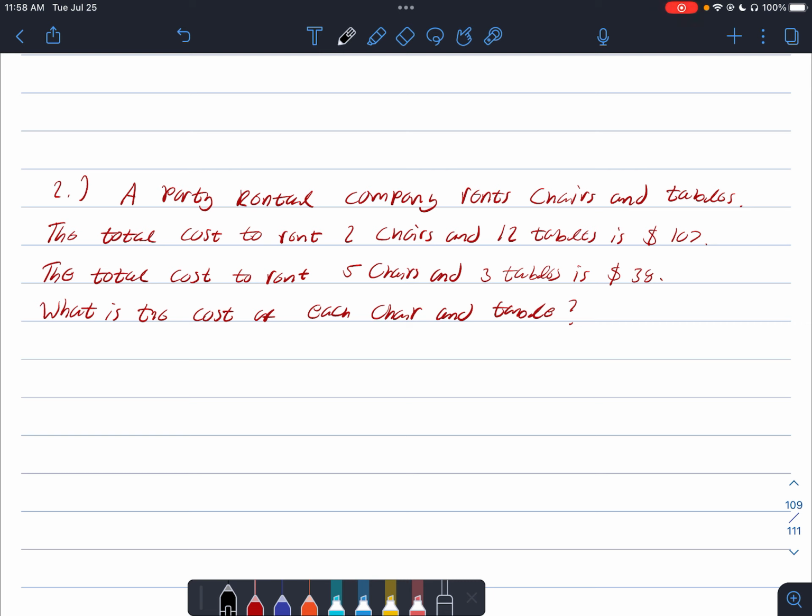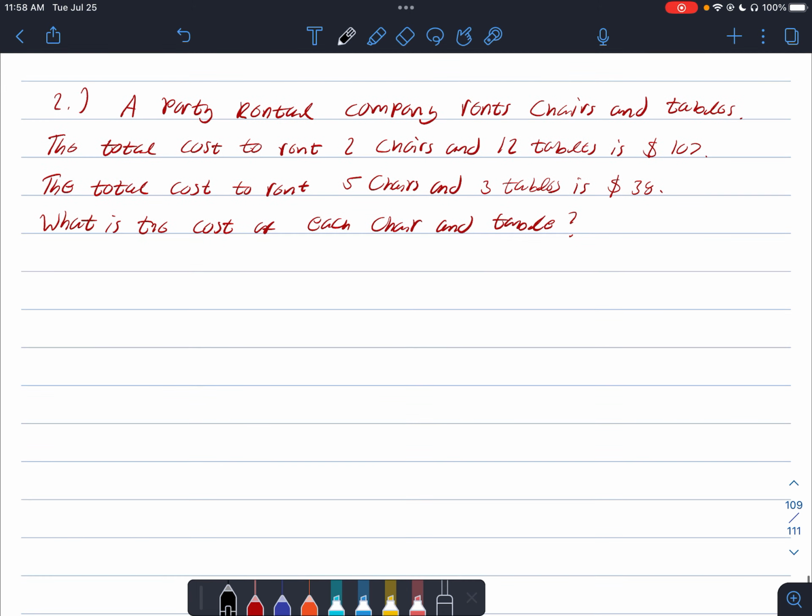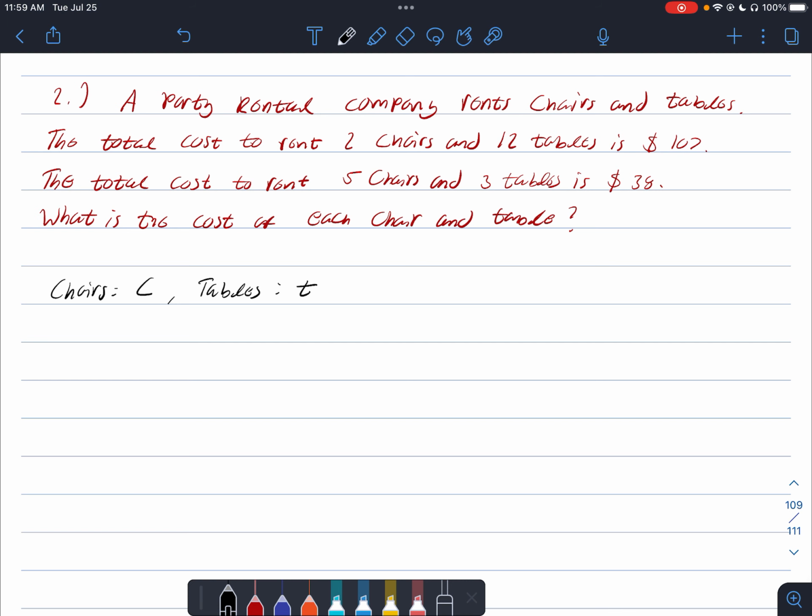Okay, so let's look at our system of linear equations we have here. So we have 2 chairs and 12 tables is $107. So let's say that our chairs we're going to represent by C, and our tables are going to be T. Okay, so we have our first one.